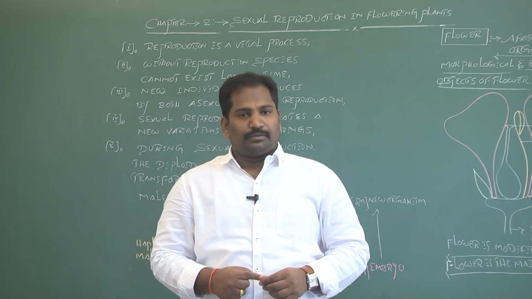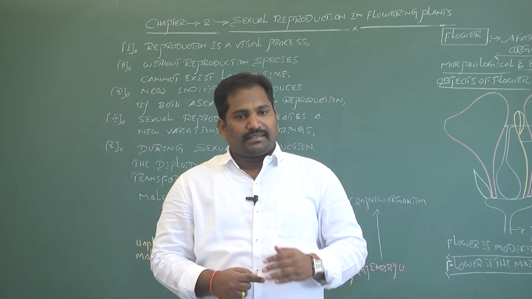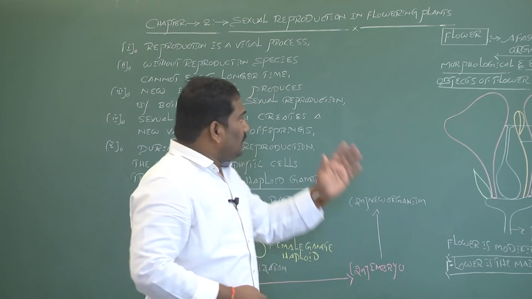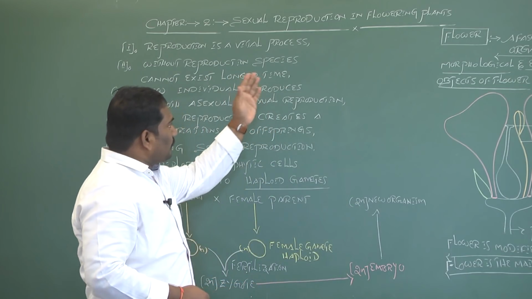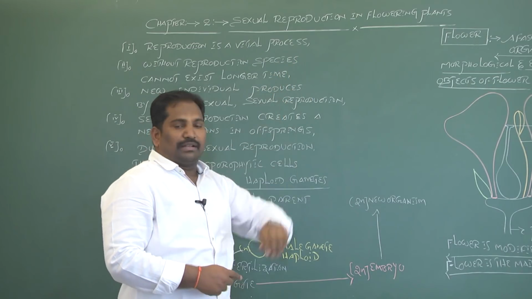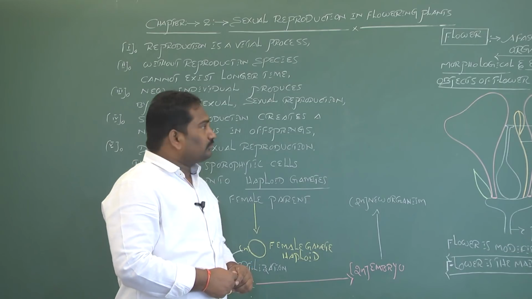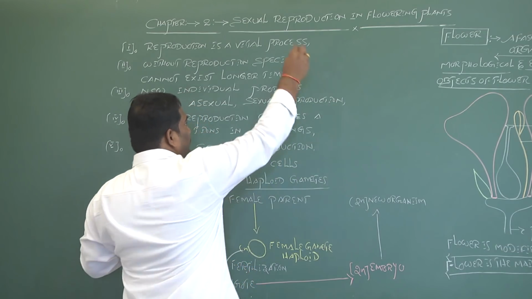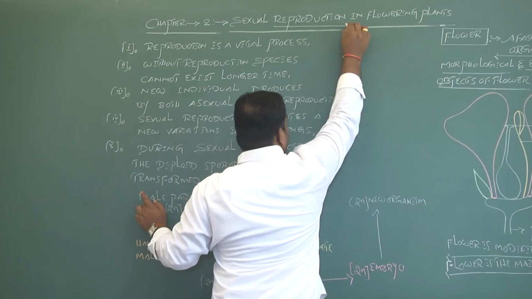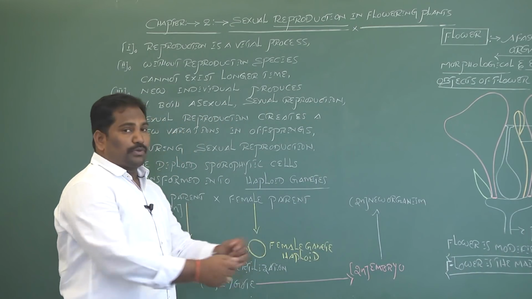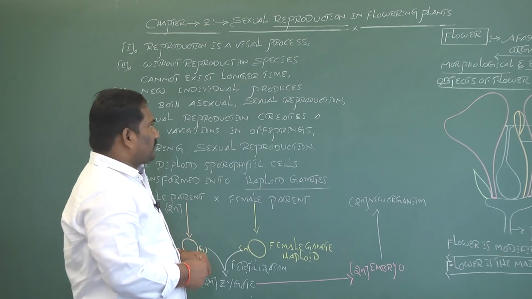According to the NCERT syllabus, in second year biology, the second topic is sexual reproduction in flowering plants. Before going to that, let's discuss reproduction. Already we discussed reproduction in the first chapter in biology.